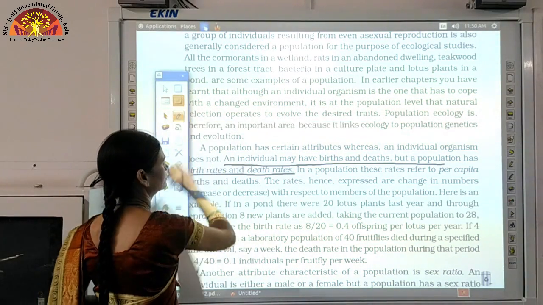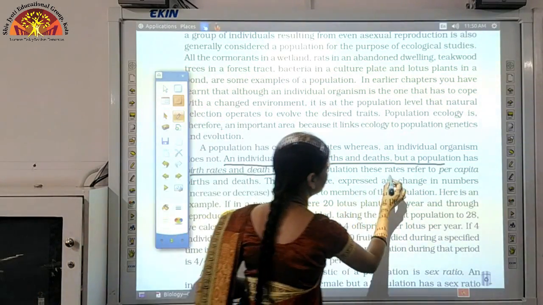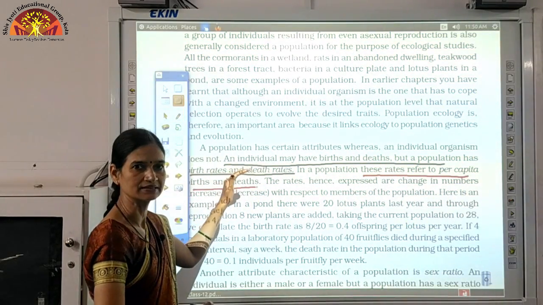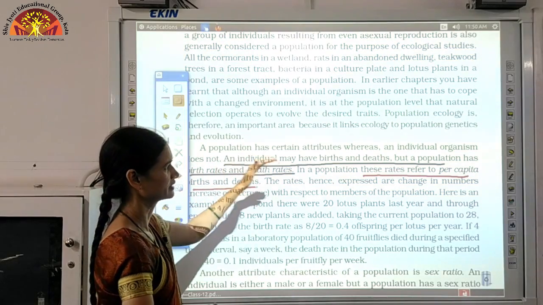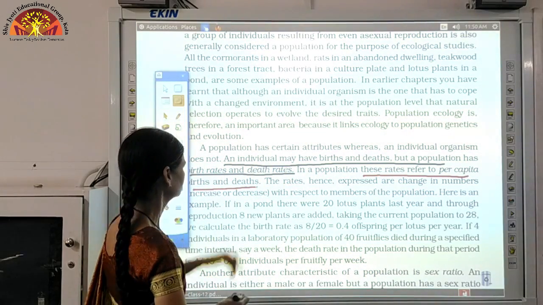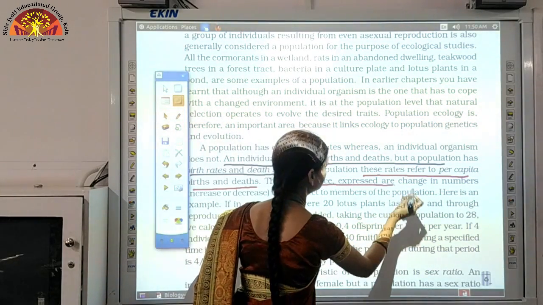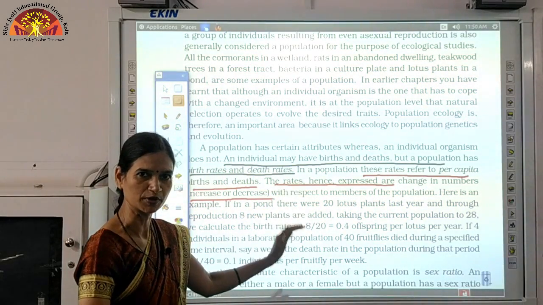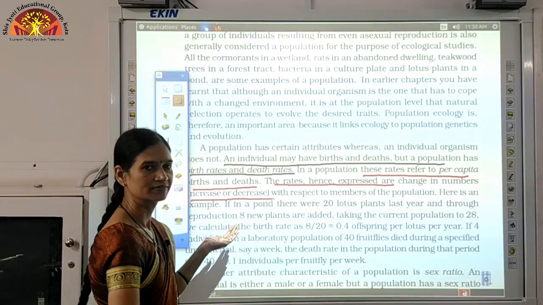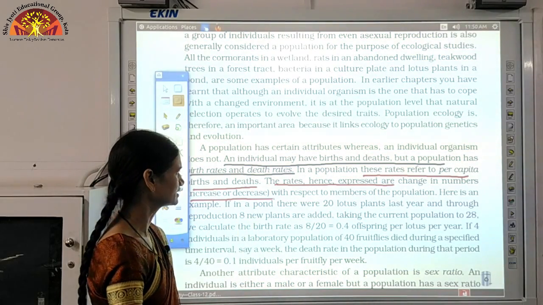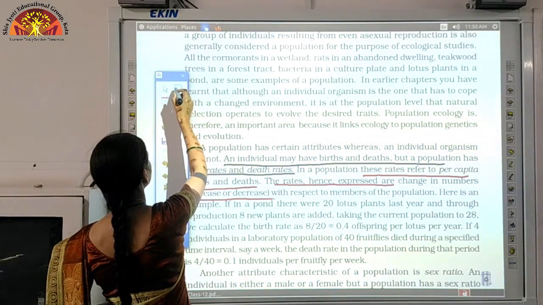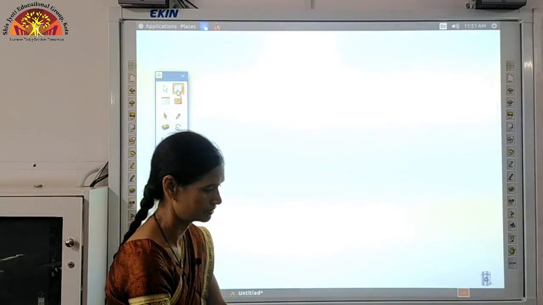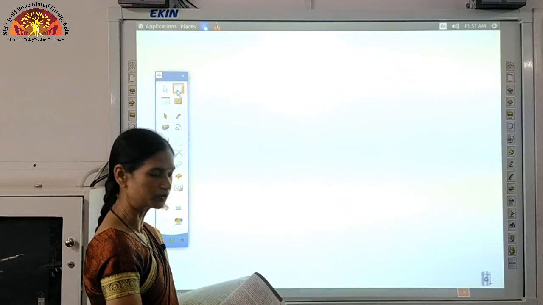In a population, these rates refer to per capita births and deaths. So birth rate and death rate mean that the rates refer to per capita, and the rates hence expressed are the change in number, increase or decrease, with respect to the members of the population. We can understand this with the help of an example. Suppose there is a pond in which there is a population of lotus plants.